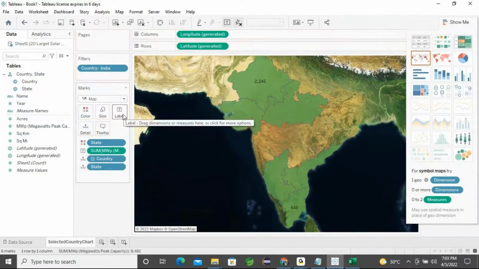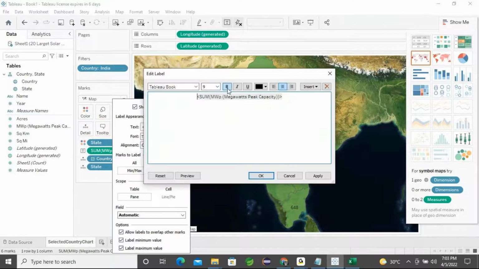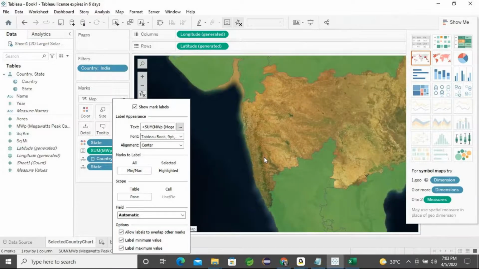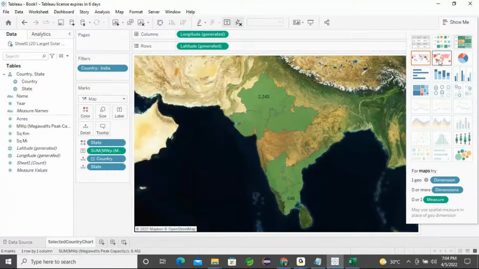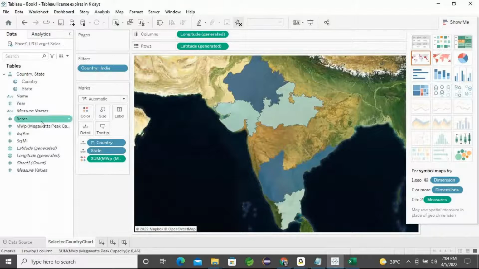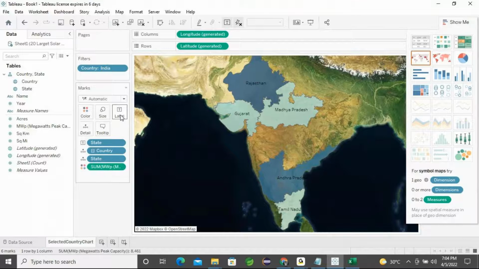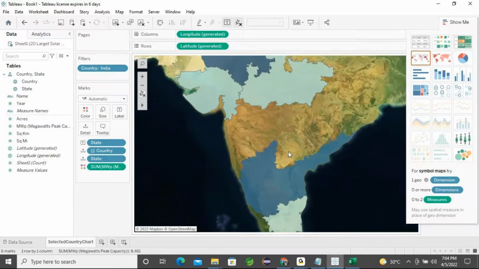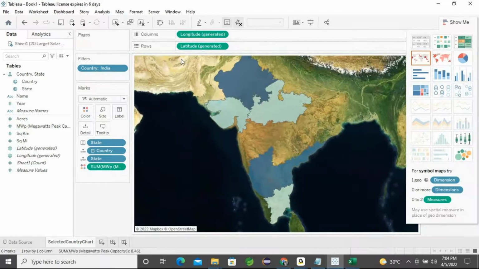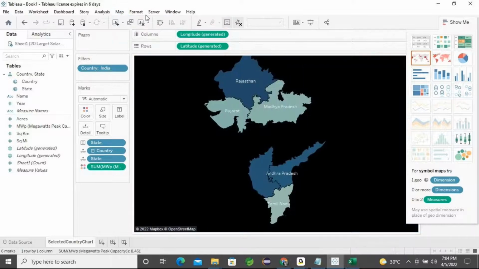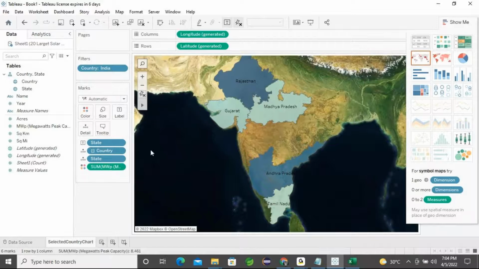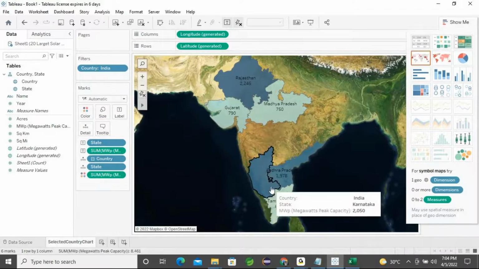I will try to reduce the font size. Sometimes the map makes sense. Yes, here, Karnataka.